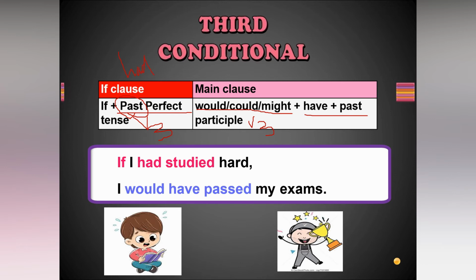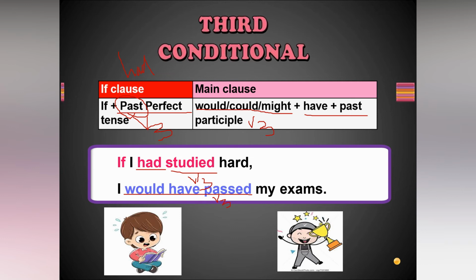If I had studied, V3 form. When an if sentence has had and V3 form, along with it you have to use would or could or might plus have plus V3 form. Okay, you would have passed my exams.